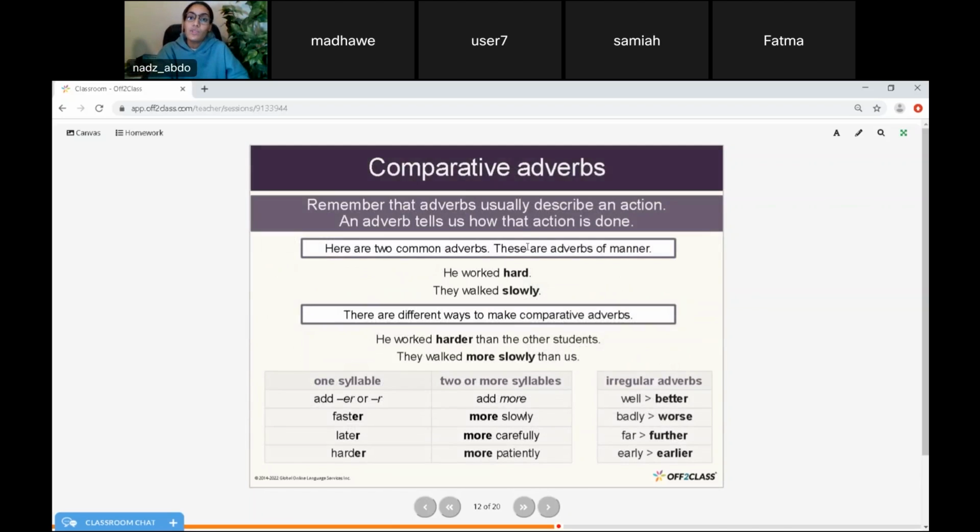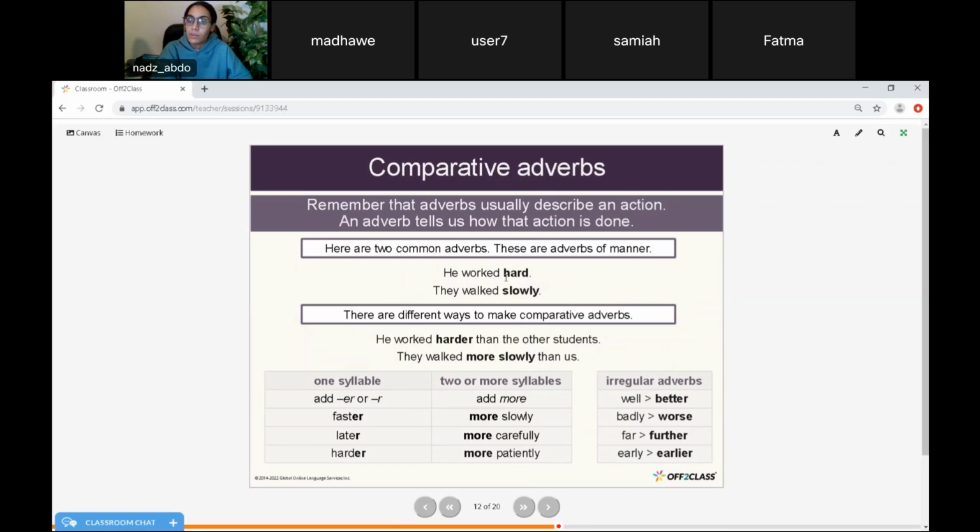Remember that adverbs usually describe an action. An action is a verb. Okay? An adverb tells us how that action is done. So it's describing how the verb is being done or how the action is being done. Here are two common adverbs. These are adverbs of manner.